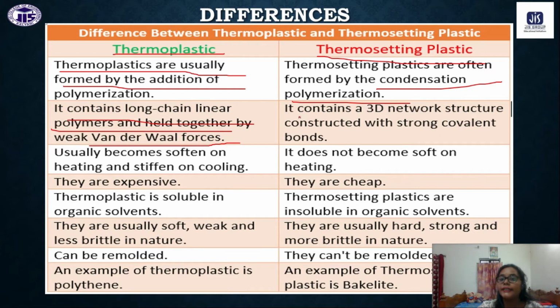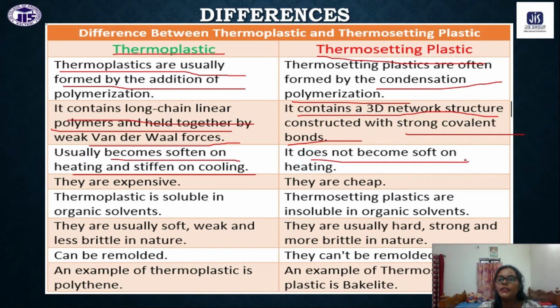That is why there are strong covalent bonds. The monomers, the atoms, are joined with each other with strong covalent bonds. It is very difficult to break that bond, understand? So that is why they do not soften on heating. Thermoplastics usually soften on heating and stiffen on cooling, but this does not happen for thermosetting plastic.